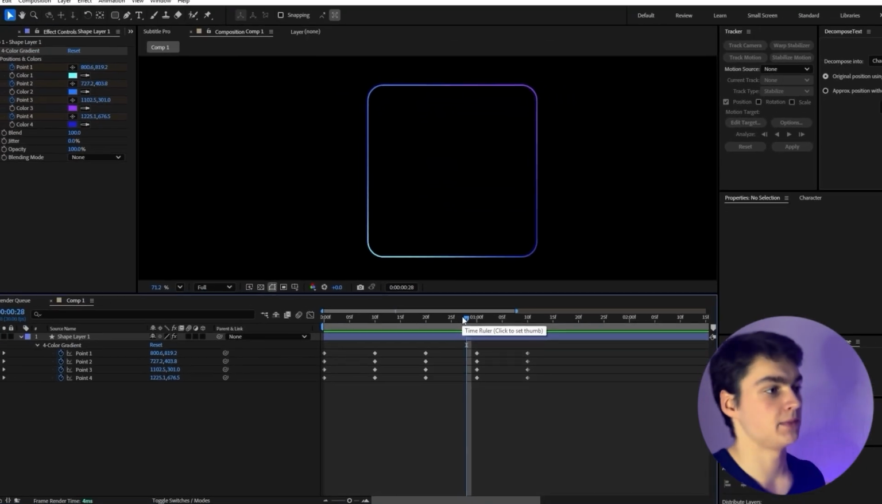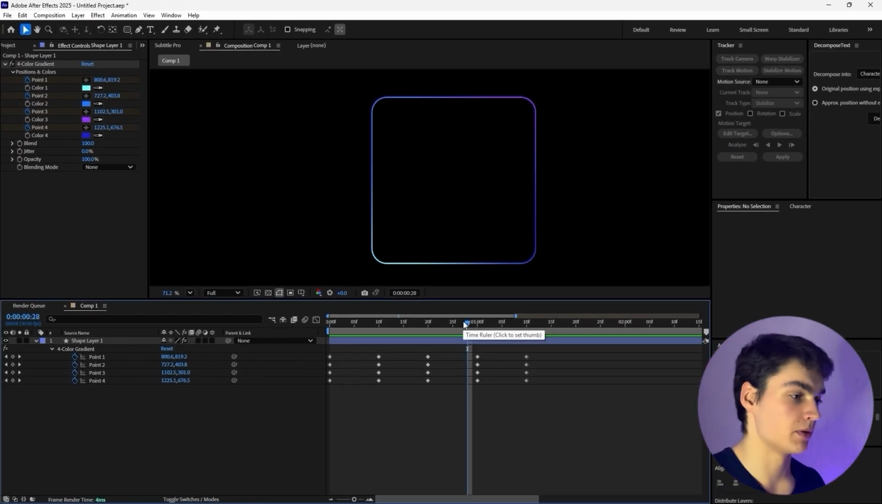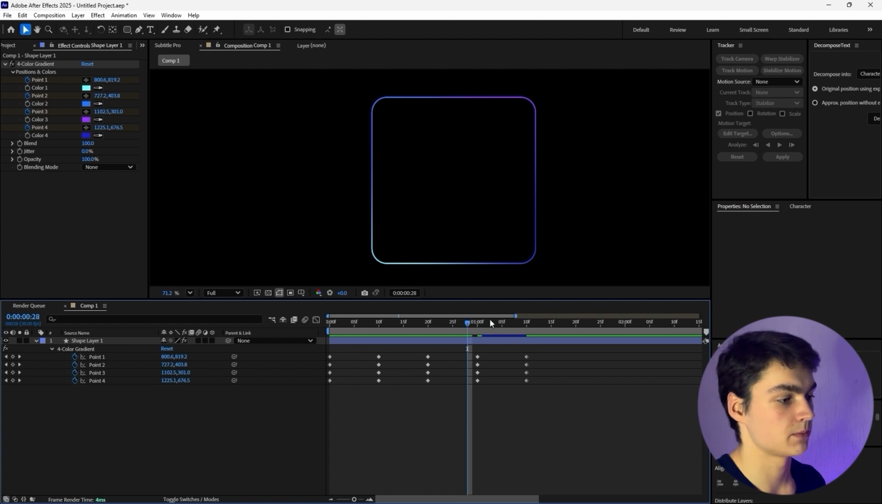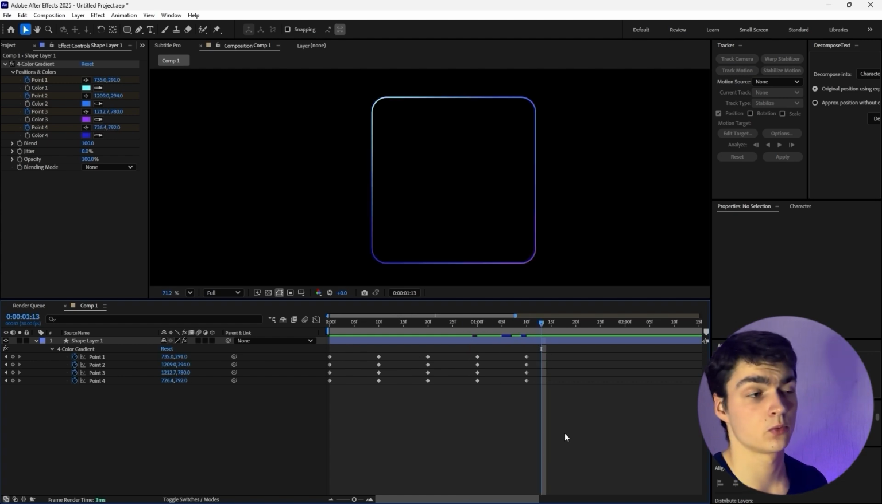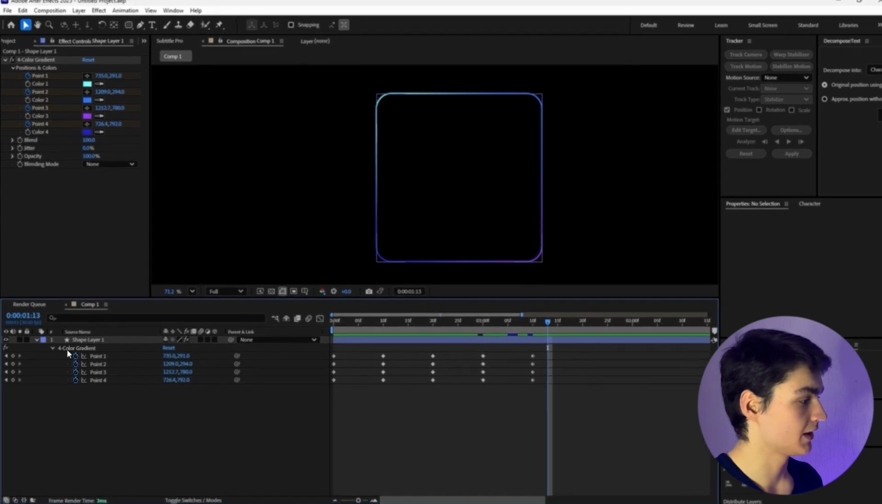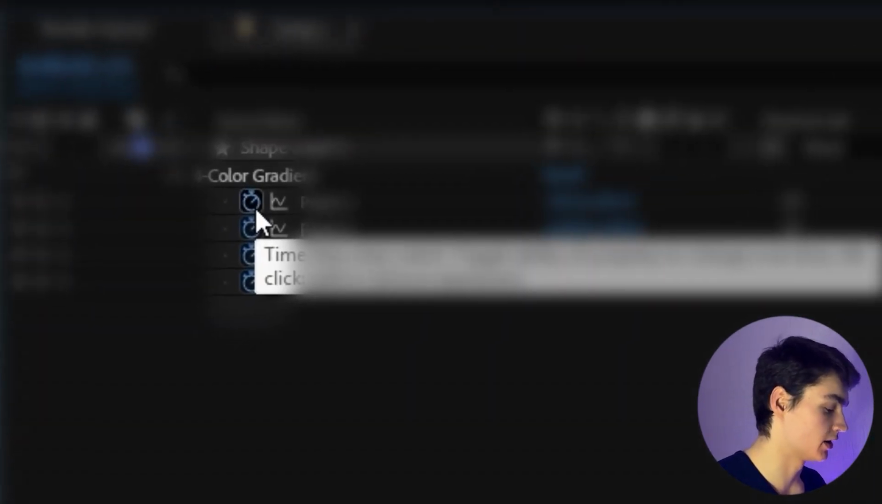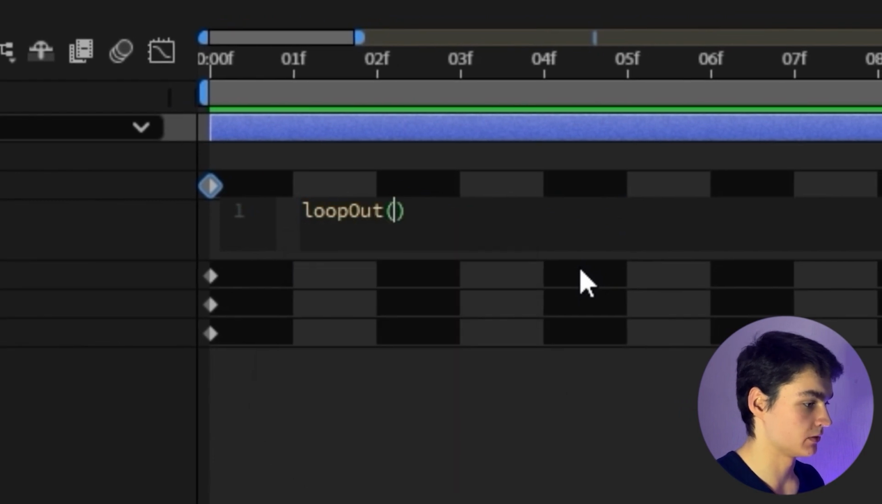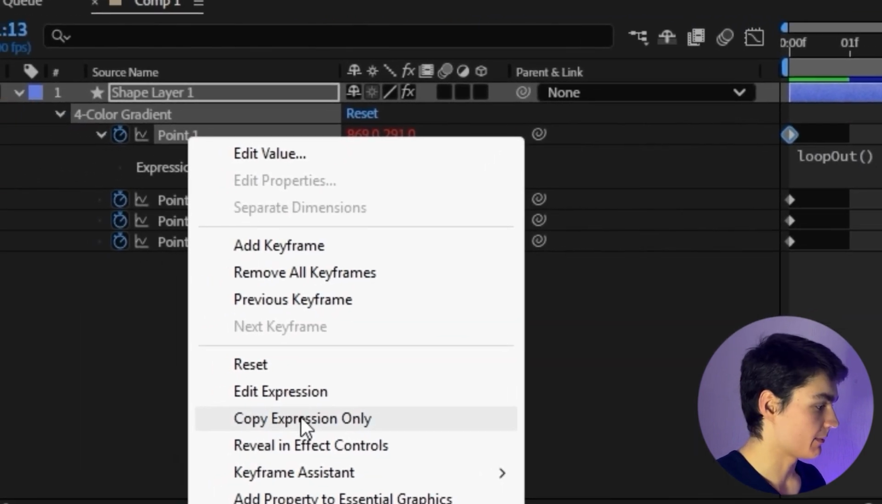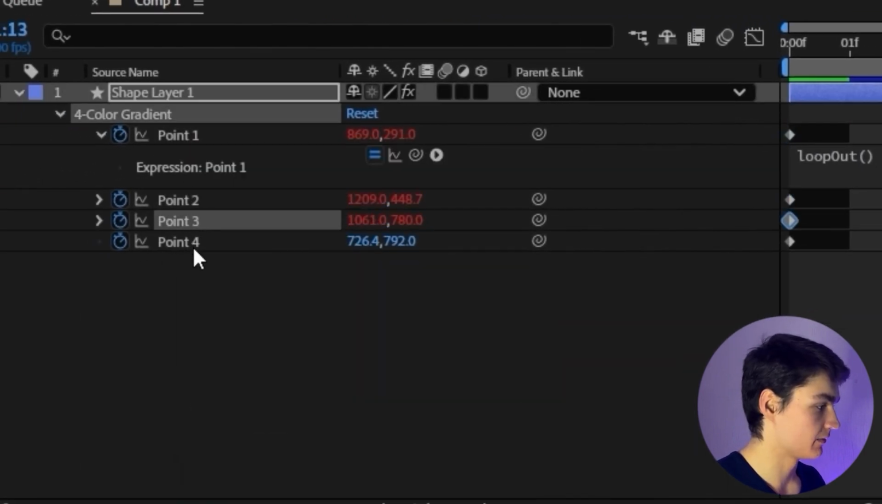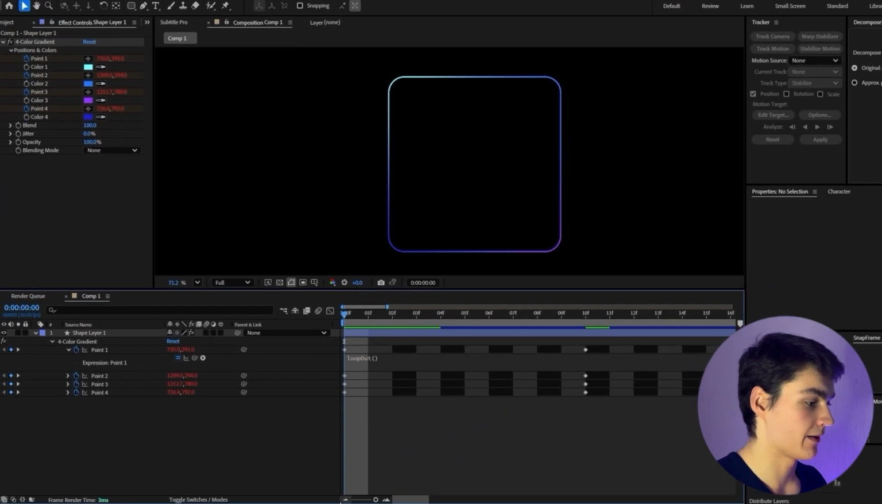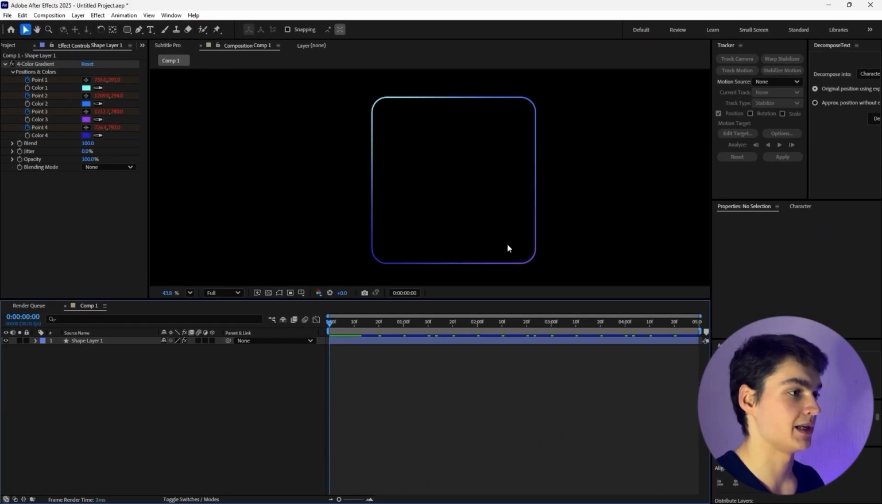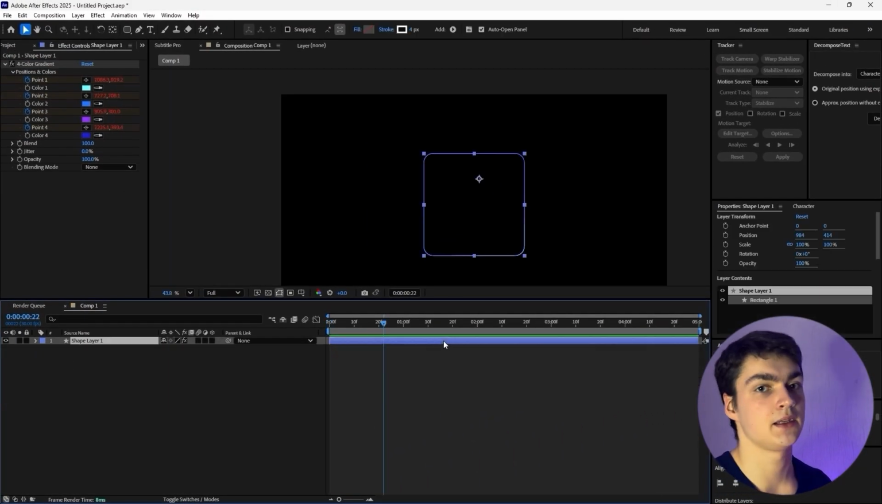So now we have animated the points going in the loop, but we have not looped the animation yet because it ends at some point, and you do not want to repeat all the keyframes into infinity. What I like to do is go to the stopwatch icon, hold the Alt button, and write loopOut, and I like to copy expression only and paste it for each point. So now we have infinitely looped this animation, and now you can add any glow you want.